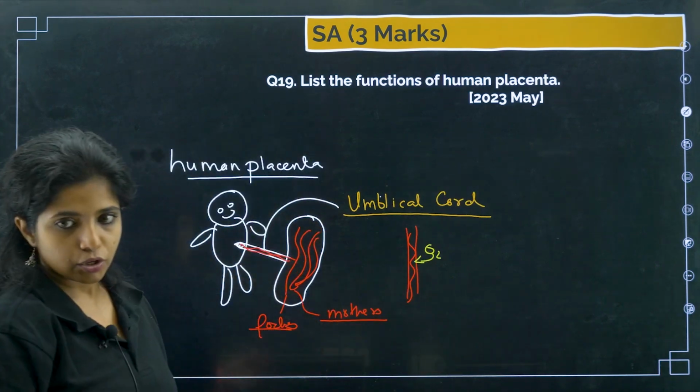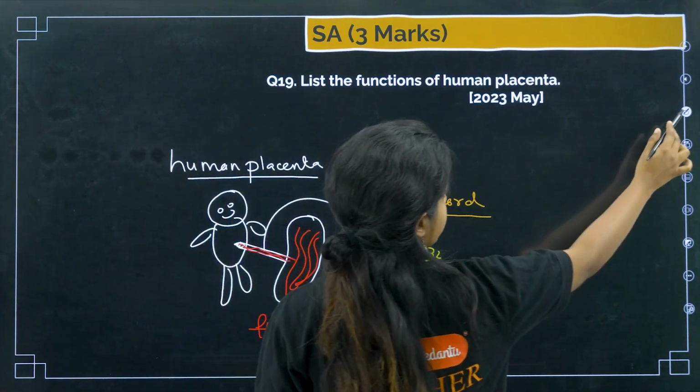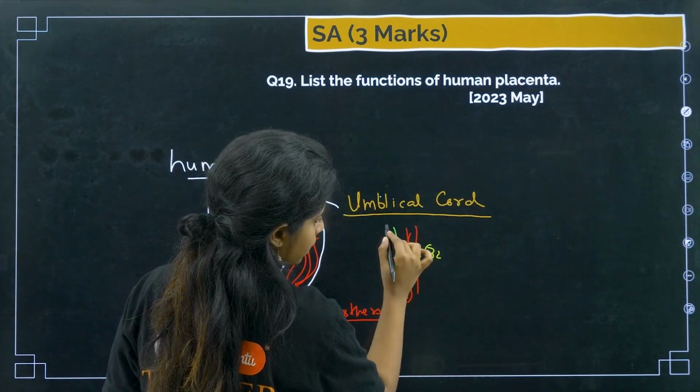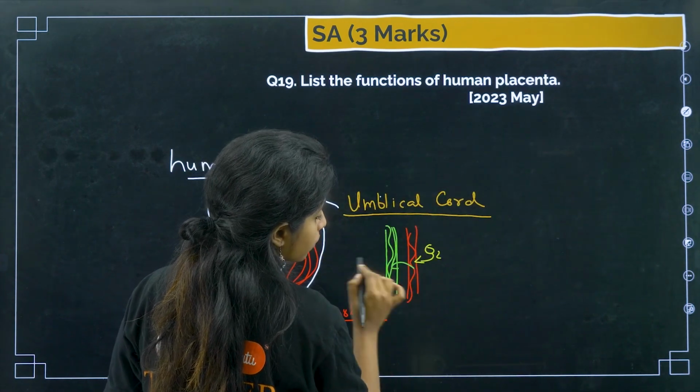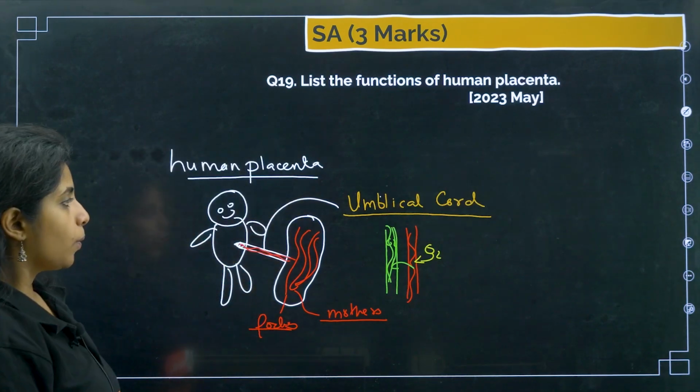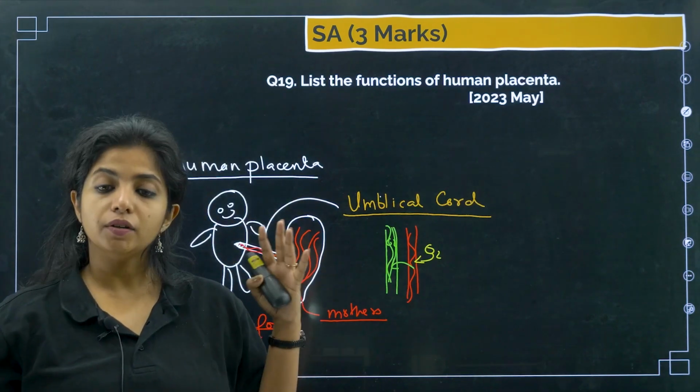That's how things happen. So mother's blood, for example, this is mother's blood vessel, and I am making the child's blood vessel in green color. So from the mother's blood vessel, what will happen? Things will be moving through with the help of diffusion over here in the child. So what all things will be moving and why is it important?